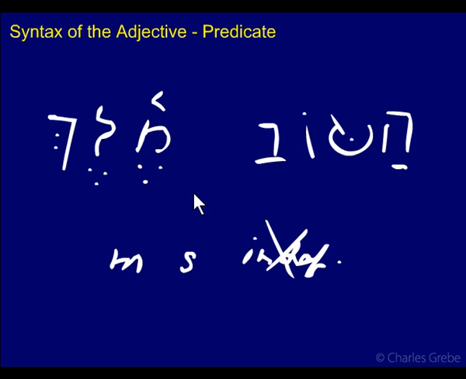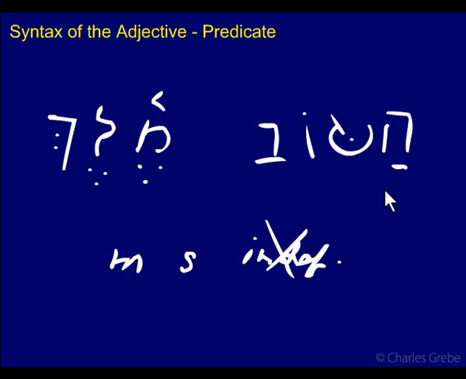This would be definite. This is indefinite. So it can't be attributive. We know that. Just as the case where this is definite and this isn't. What about predicate? Could this be predicate? We know it can't be attributive, but can it be predicate? Because predicate doesn't say anything about definite status, right?